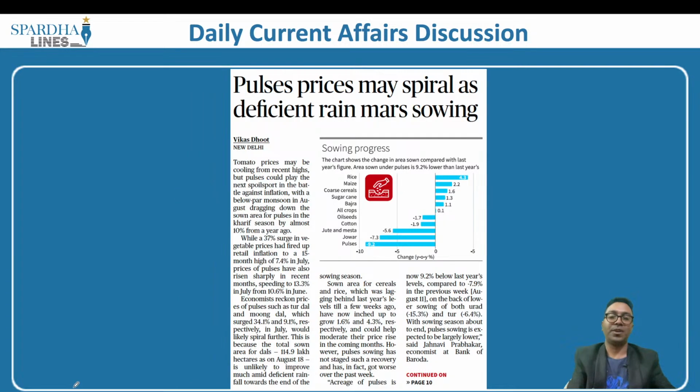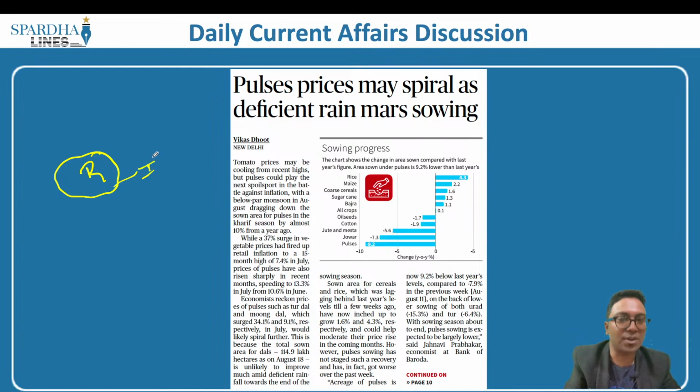This article here is speaking about the pulses prices. Why are the pulses prices increasing? One is because there is deficient rainfall. When we look at the data, what we are seeing is a lot of deficient rainfall. Because of the deficient rainfall, there are not many people who are growing these crops, and as a result, what we are witnessing is inflation in the market. So one is the deficient rainfall. Added to it, the lands. When there is deficient rainfall, ideally we have to increase the lands which are producing the pulses. This is not happening in the present case, and as a result of all these issues, what we are witnessing is inflation in the market.